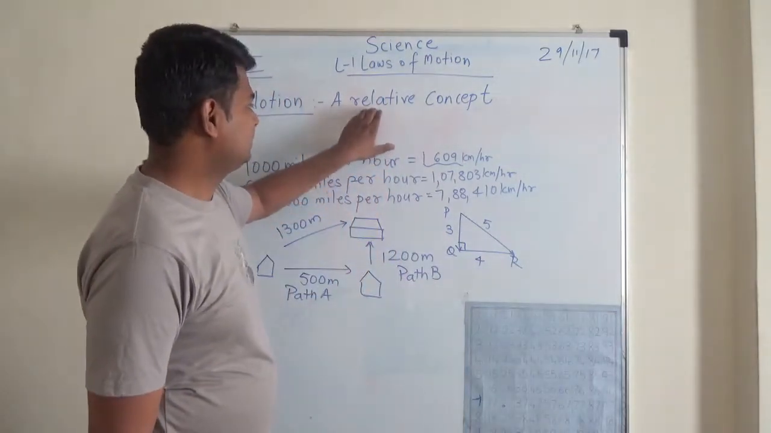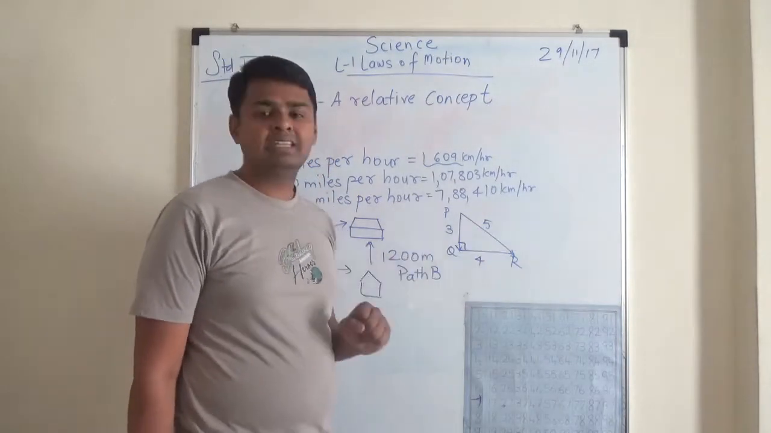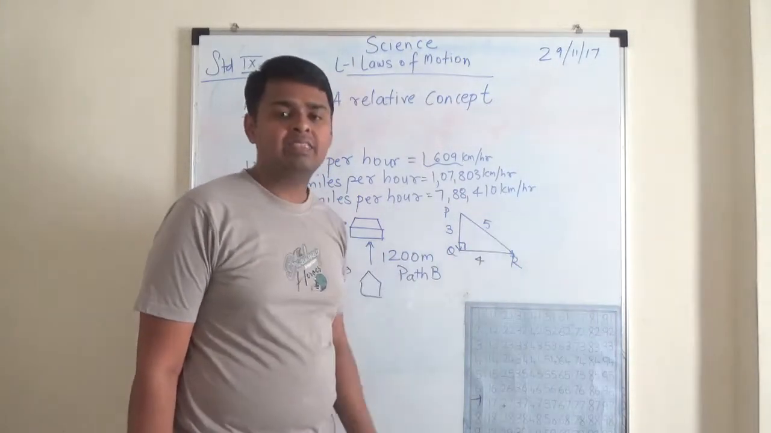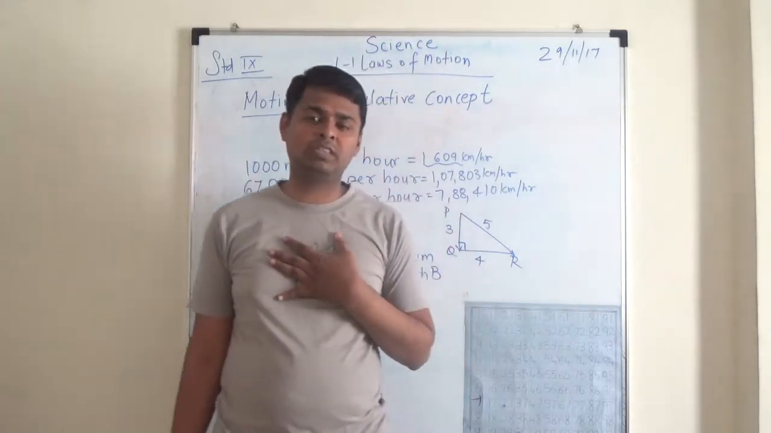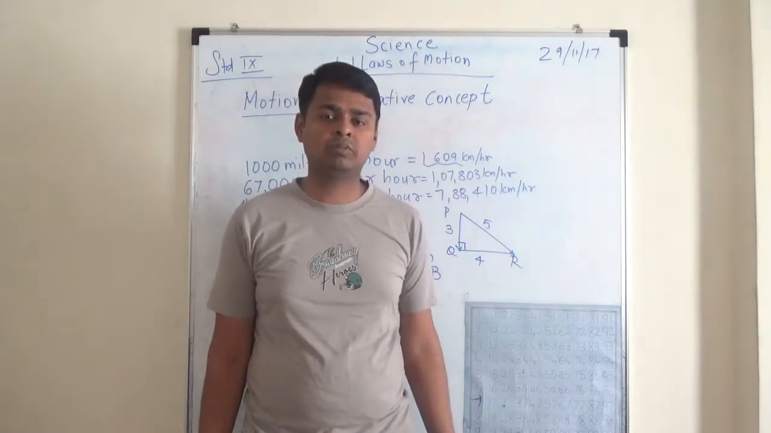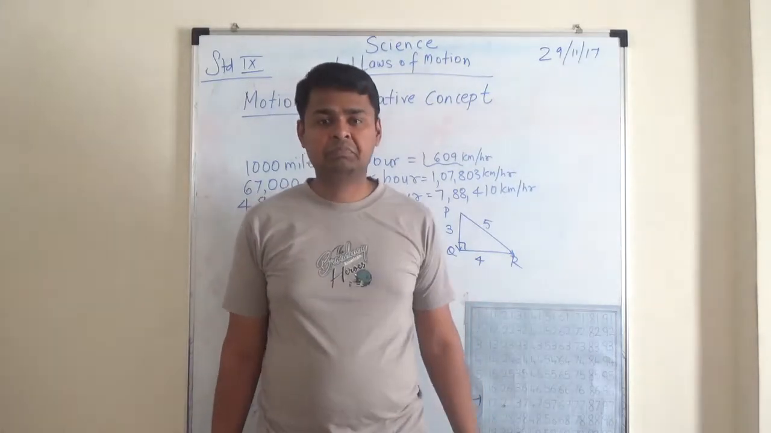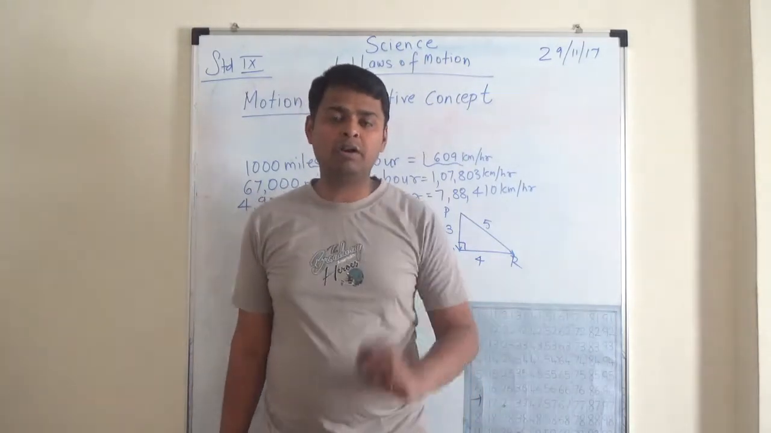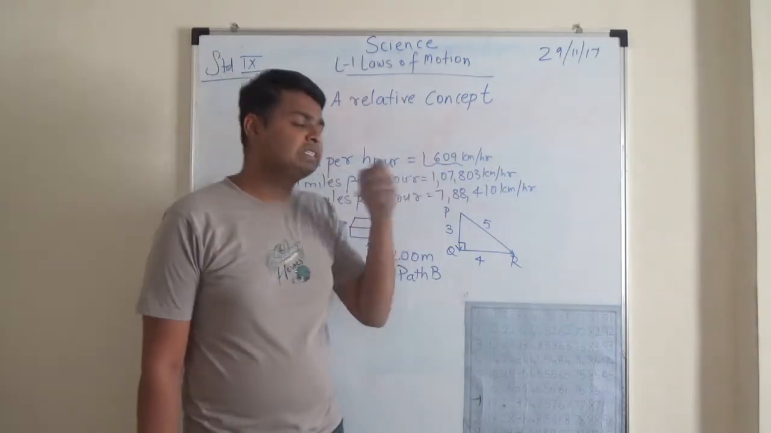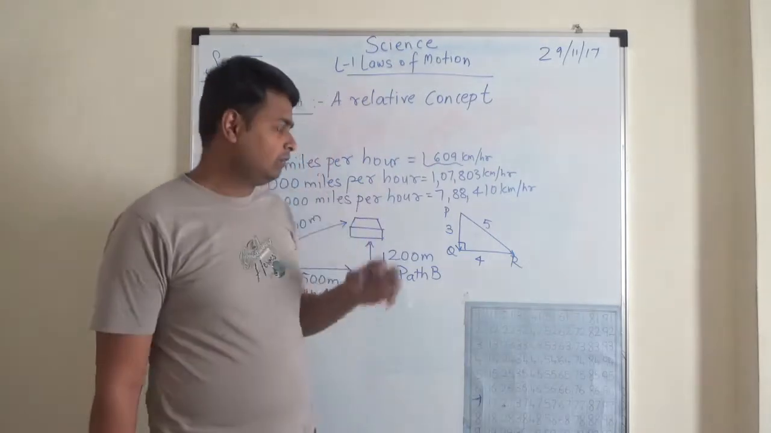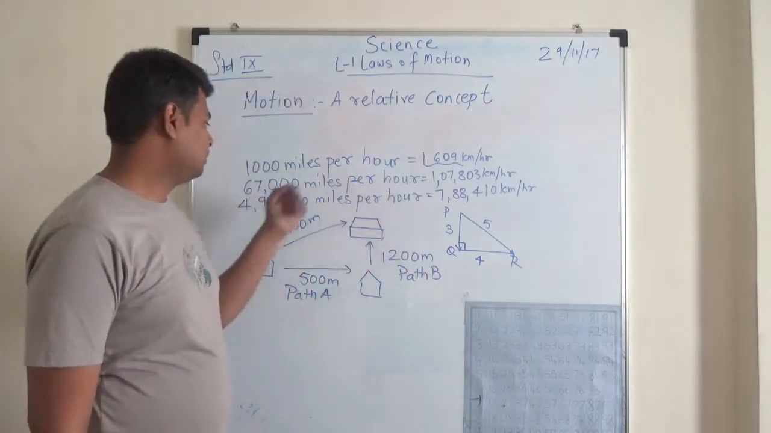What do you mean by this? To one person, it may be that a thing is moving. For another person, it may feel that it's not moving. For example, I'm standing here. If I don't change my position with respect to time, you will feel that I'm not in motion. But if you consider the whole earth, it is moving. For example, a point on the equator is moving at a speed of 1000 miles per hour, around 1609 kilometers per hour. If you consider the earth's circumference and the time, that is 24 hours, you get this number.